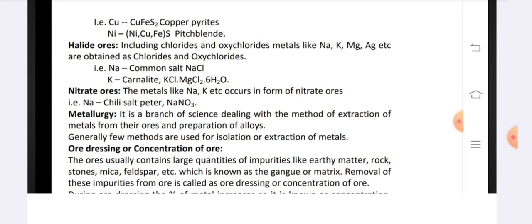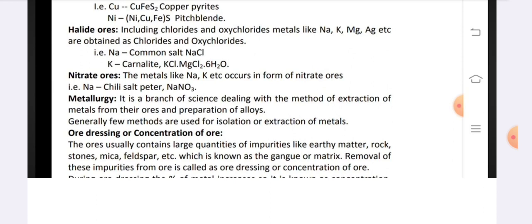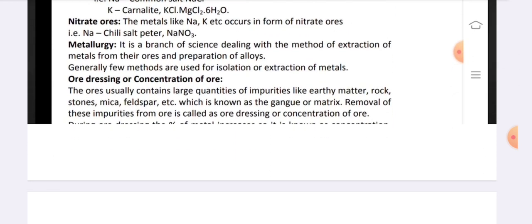Halide ores, including chlorides and oxychlorides. Metals like sodium, potassium, magnesium, and silver, etc. are obtained as chlorides and oxychlorides. Nitrate ores. The metals like Na, K, etc. occur in the form of nitrate ores.